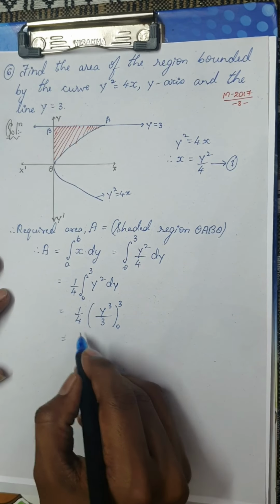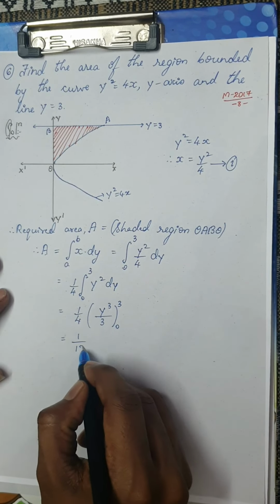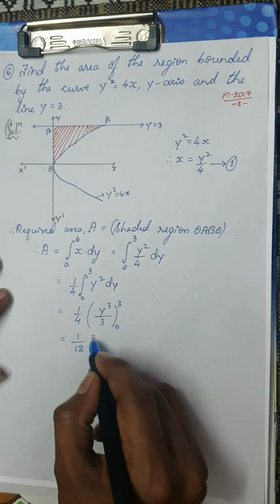So this would be 1 divided by 4 times 3, which is 12. Let me keep it as it is. This would be 3 cube minus 0 cube, so 1 divided by 12 into 3 cube. What is 3 cube? 3 threes are 9, 9 threes are 27, minus 0 cube is 0. So this would be 27 by 12 square units. This is my required area.